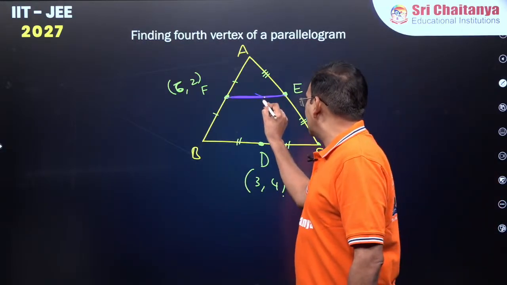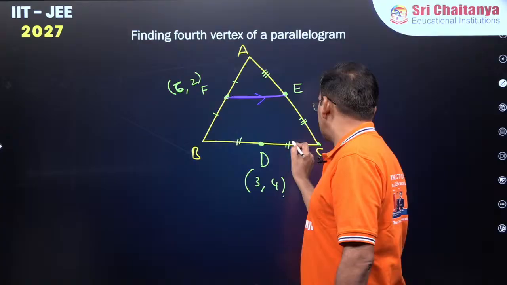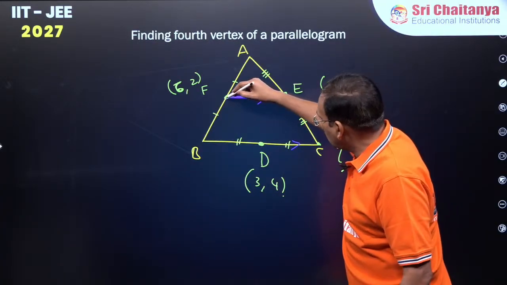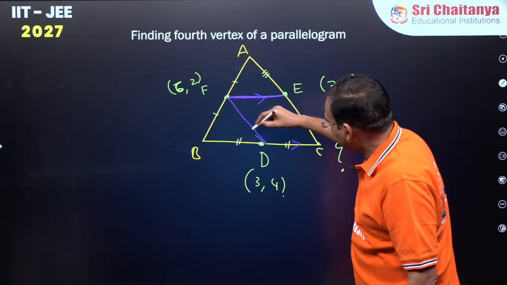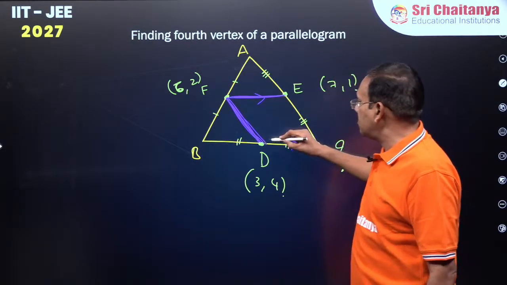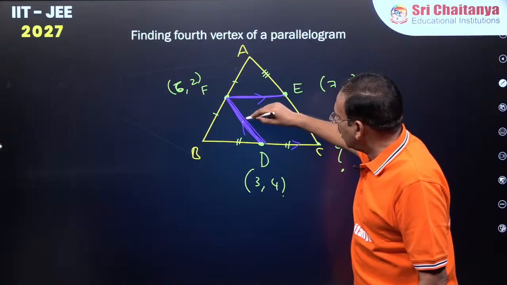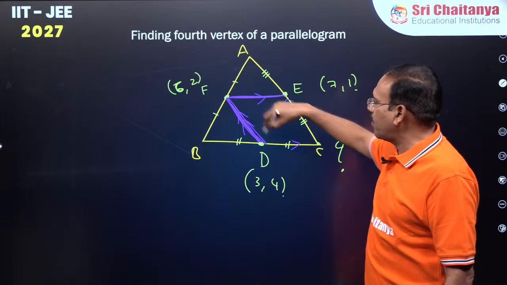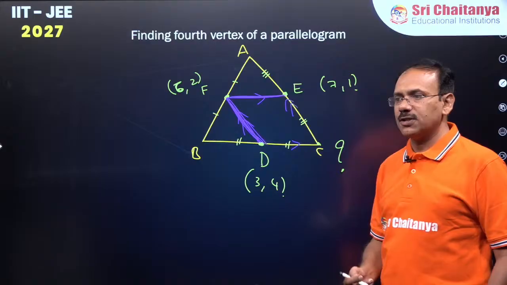So, definitely this must be parallel to BC. Similarly, you join these two. This must definitely be parallel to this, because these are midpoints of two sides.